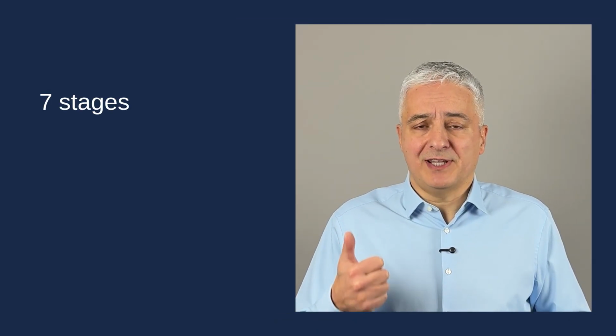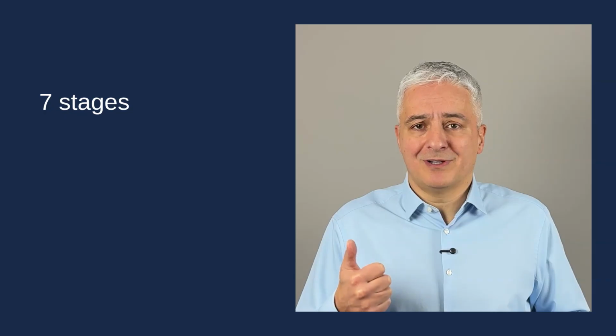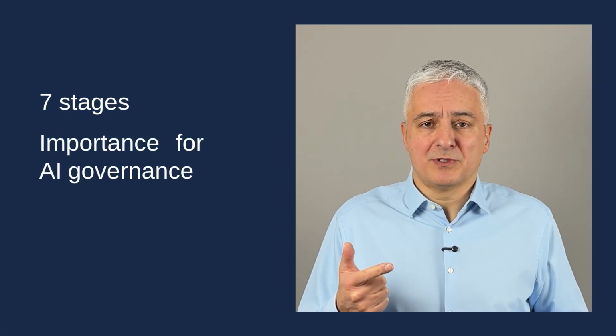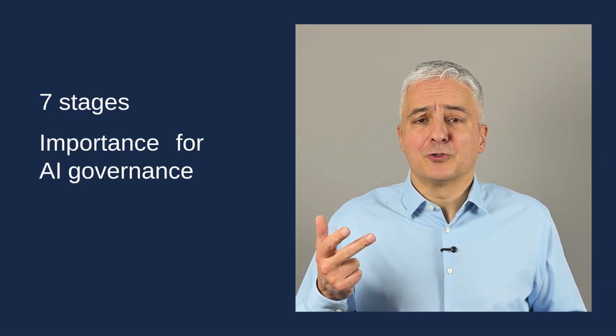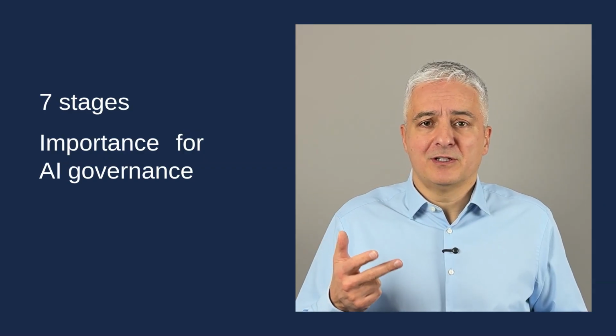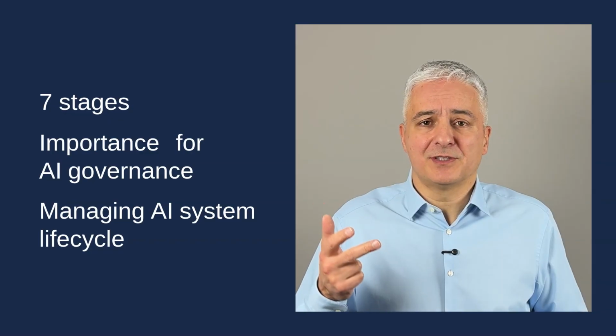If you don't know what this AI system lifecycle means and why it is important, then this video is for you. I'll explain what the 7 stages in the AI system lifecycle are according to ISO 22989. Also, I'll explain why these stages are important for AI governance, and I'll show you which ISO standard you can use to help you with managing various stages of the AI system lifecycle.